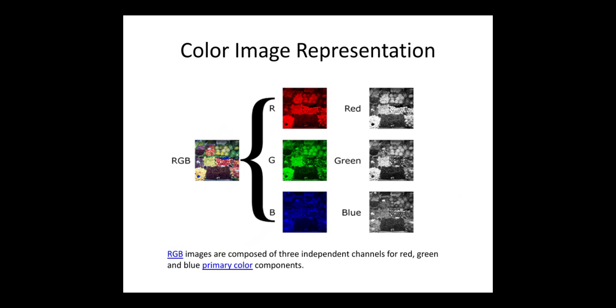So what about color images? Color images, also called RGB images, are the composition of three primary components: red, green and blue.